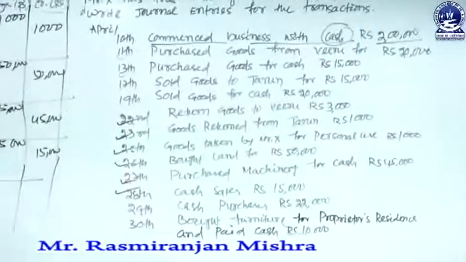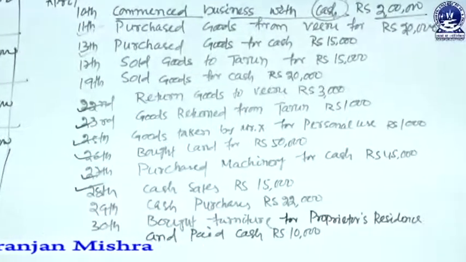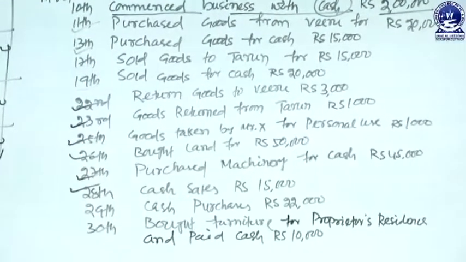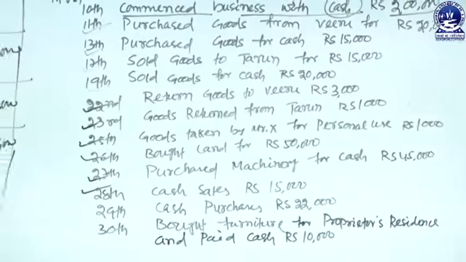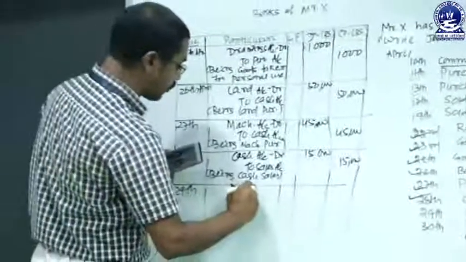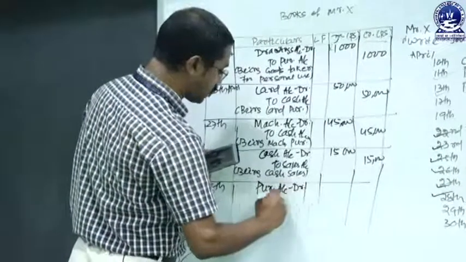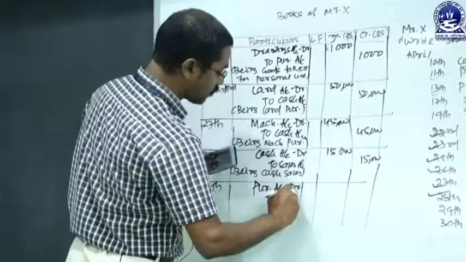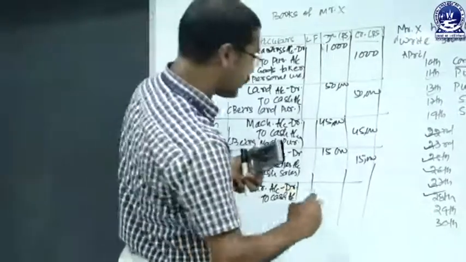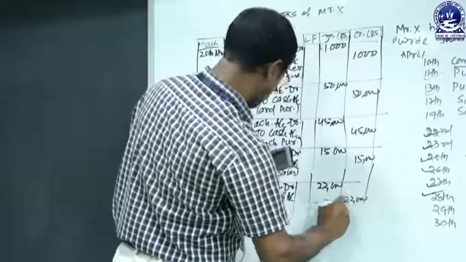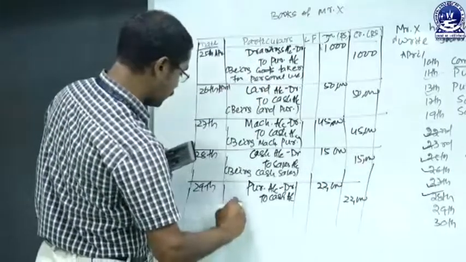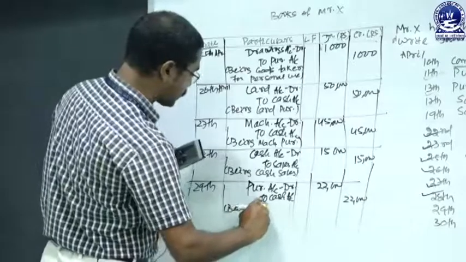The transaction is cash purchase. So it is the reverse entry of a cash sale. When there is a purchase, the purchase account must be debited. As it is a cash purchase, cash goes out from the business, so the cash account must be credited. So the journal entry is purchase account debit to cash account. The amount is 22,000, being cash purchase.